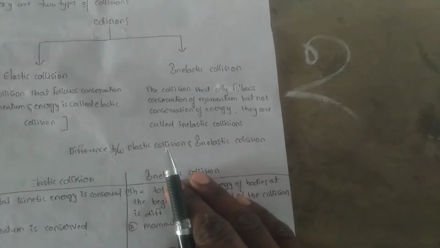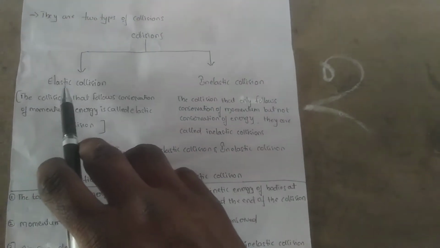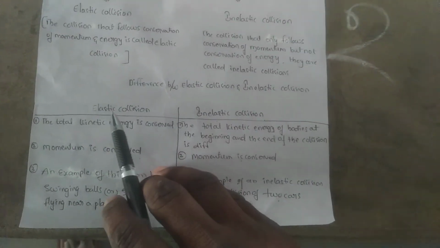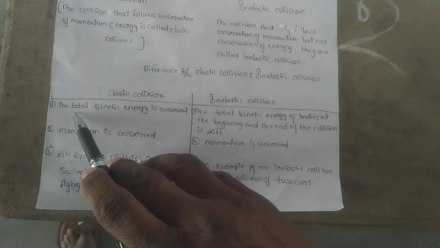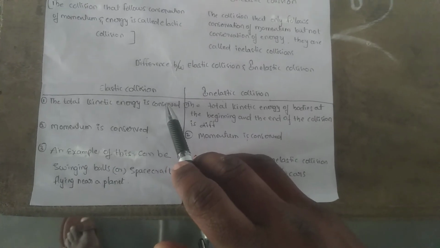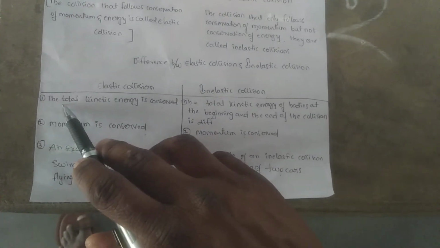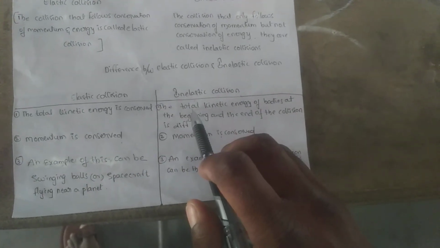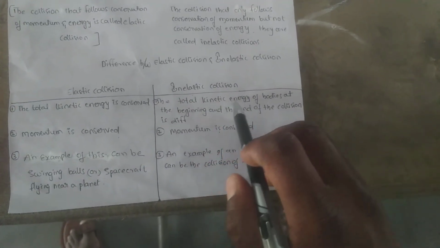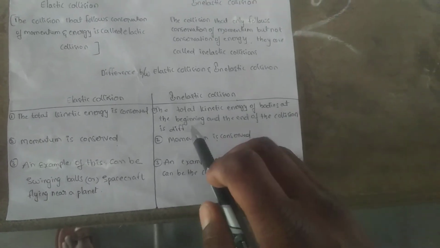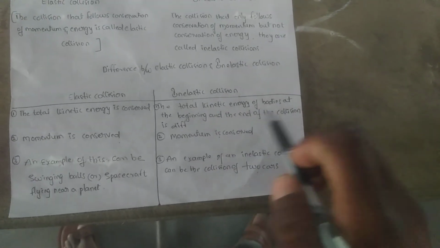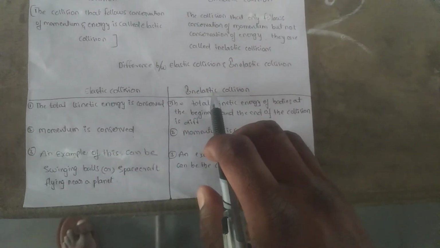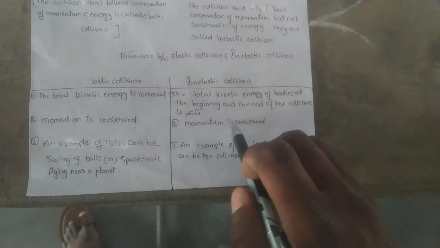Next, we will see the difference between elastic collision and inelastic collision. In an elastic collision, first point, the total kinetic energy is conserved. In an inelastic collision, first point, the total kinetic energy of the bodies at the beginning and end of the collision is different. In both elastic and inelastic collisions, the momentum is conserved.